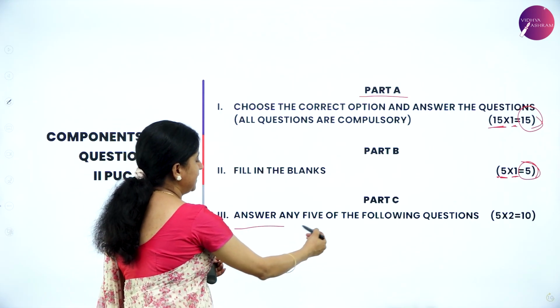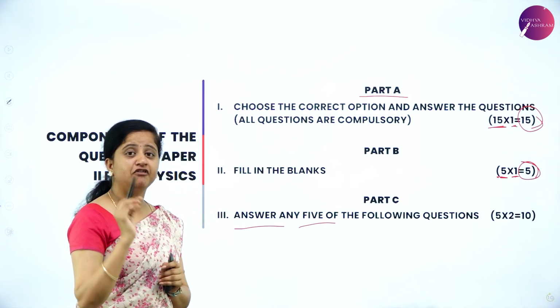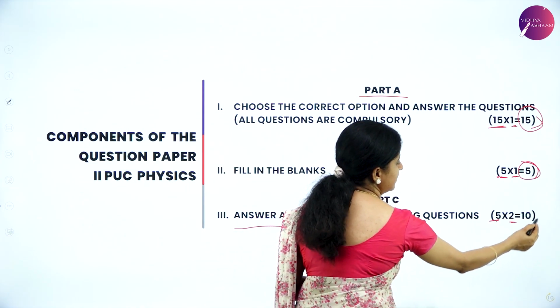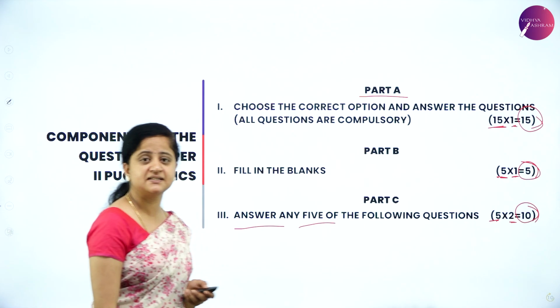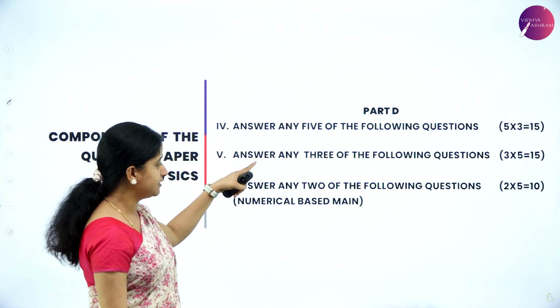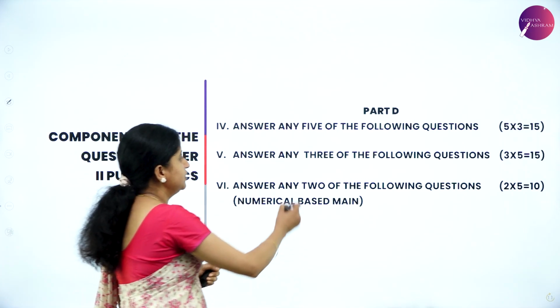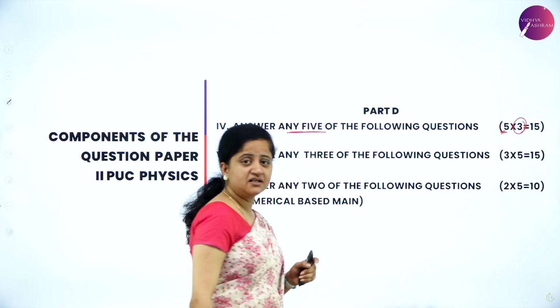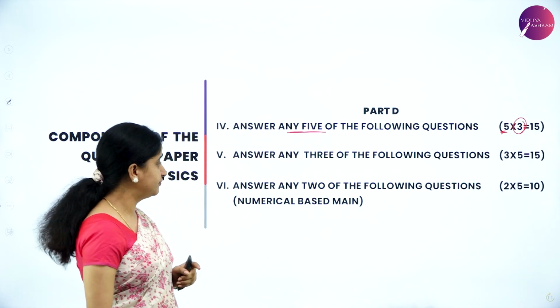And the third part, that's part C, you have to answer any 5 questions out of the following questions. So 5 questions, each carries 2 marks. So total marks allotted for this part is 10. Next we have part D, which will have 3-mark questions, 5-mark questions and numericals. So you have to answer 5 three-mark questions, each carries 3 marks, and that's for 15 marks.